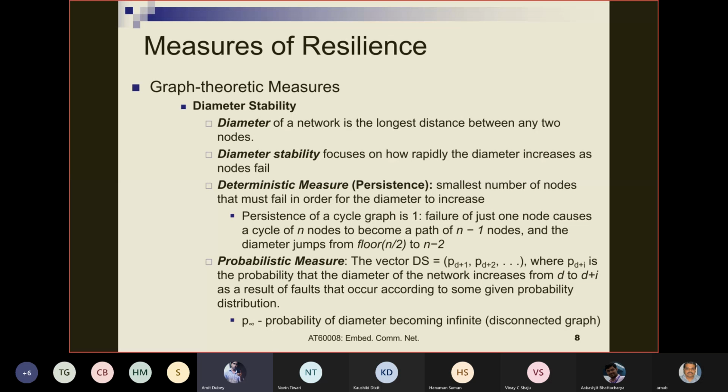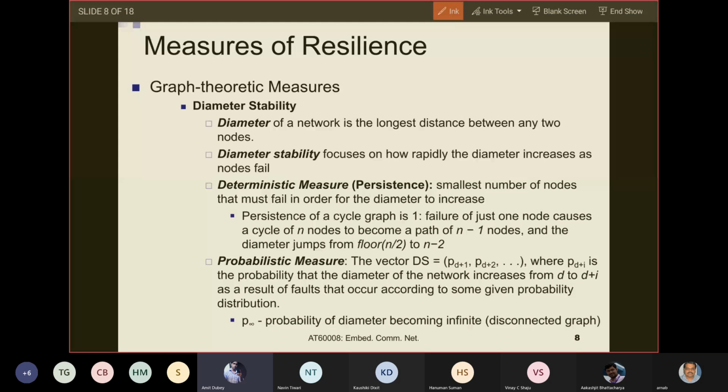So let's consider a cycle graph of 5 nodes. Then it will have 5 links. Distance will be 1 because it is the smallest number of links between two nodes. If I consider two adjacent nodes, the distance will be 1, and the diameter will be 4 because it is the longest distance.